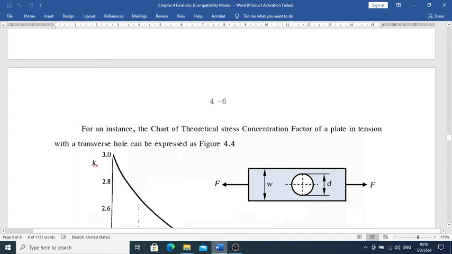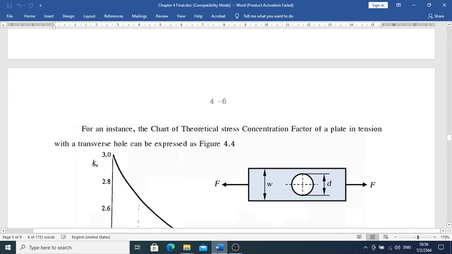Numbers 13, 14, and 15 are going to be either shaft or bar, whatever we want. We can apply it on there too. And then number 16 is going to be round bar again with the transverse hole. Number 17 is round bar or tube, where we have a hollow shaft inside.